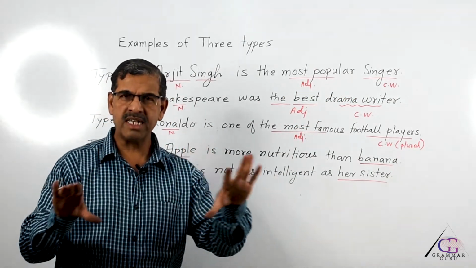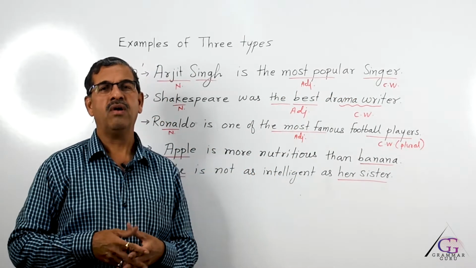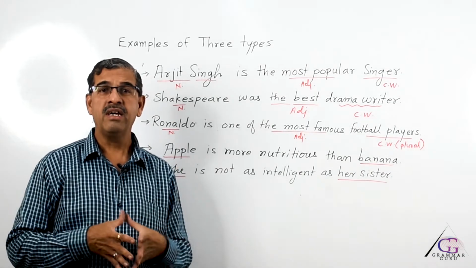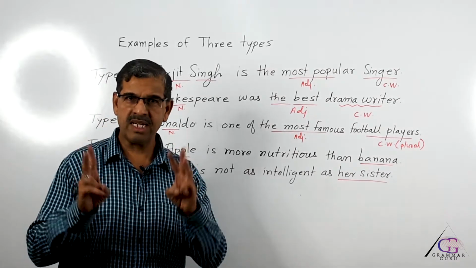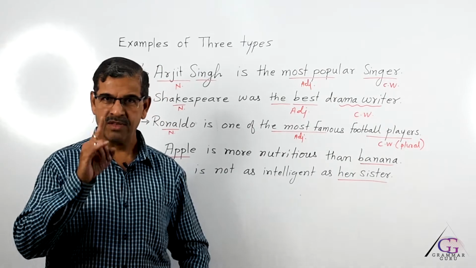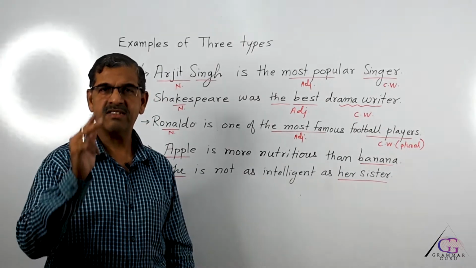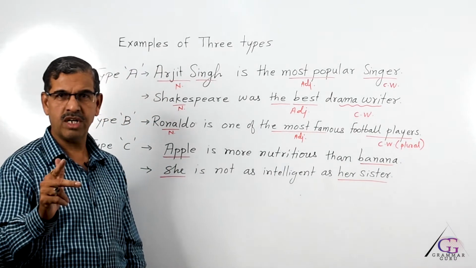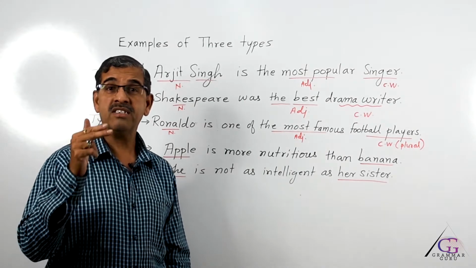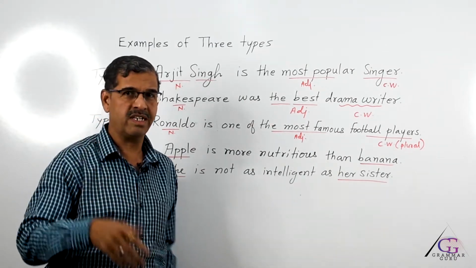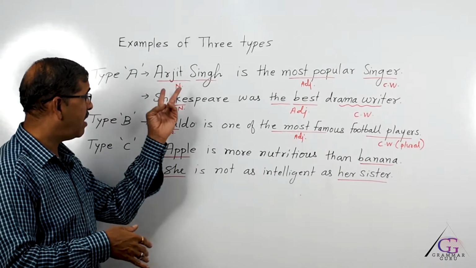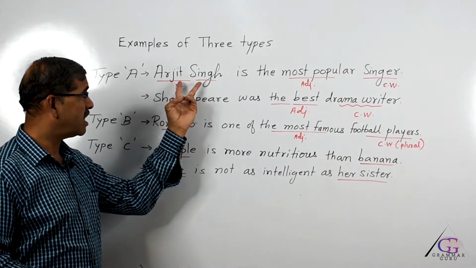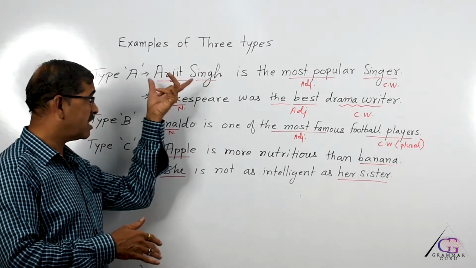As soon as you have a sentence in front of you in the paper, or for that matter if you want to write, we must be sure about three things in the sentence. Do you remember? The first one is the noun in the sentence, the second one is the adjective related to the noun, and the third one is the class word the noun belongs to. So, let us find out. I have underlined in red Arijit Singh, that is the subject of the sentence, that is the noun.